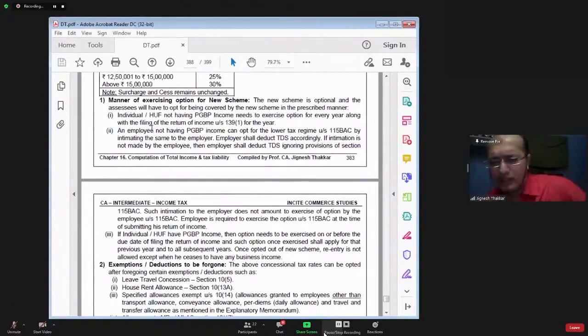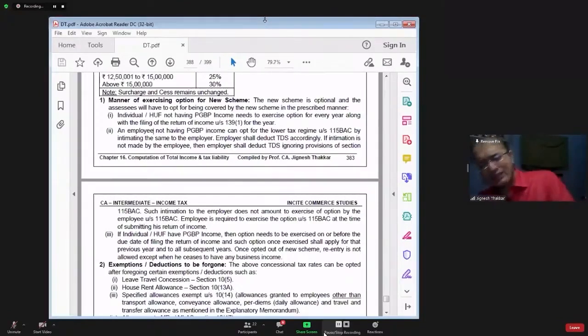If you recollect, in the chapter of PGBP, we had discussed section 44AD. In section 44AD, there was a provision saying that once an assessee declares income as per the provision of section 44AD, for the next 5 years also he has to declare income as per section 44AD only.